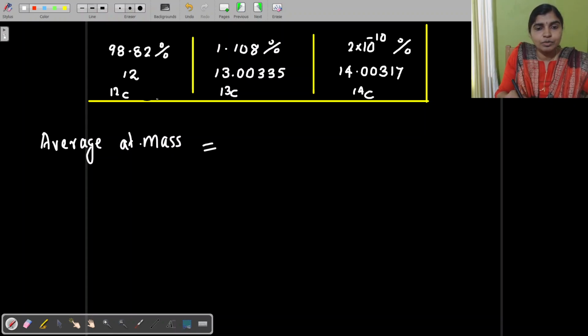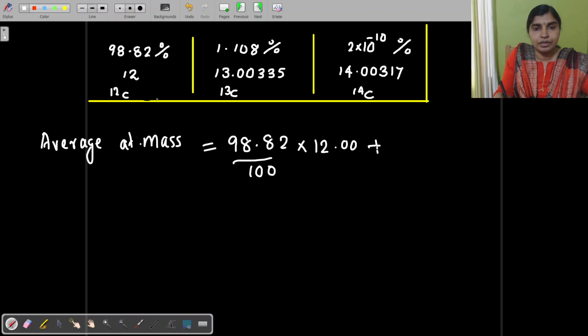For that, we take the percentage of carbon 12 first, that is 98.892, and divide this by 100 because it is given in percentage. Then multiply it with the atomic mass of carbon 12, that is 12.00.